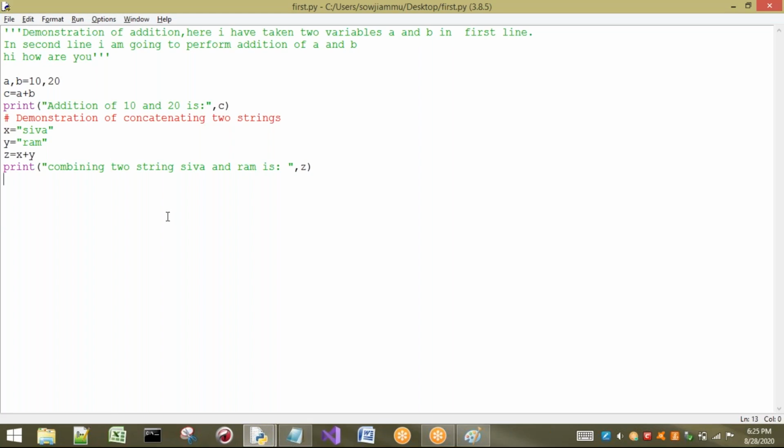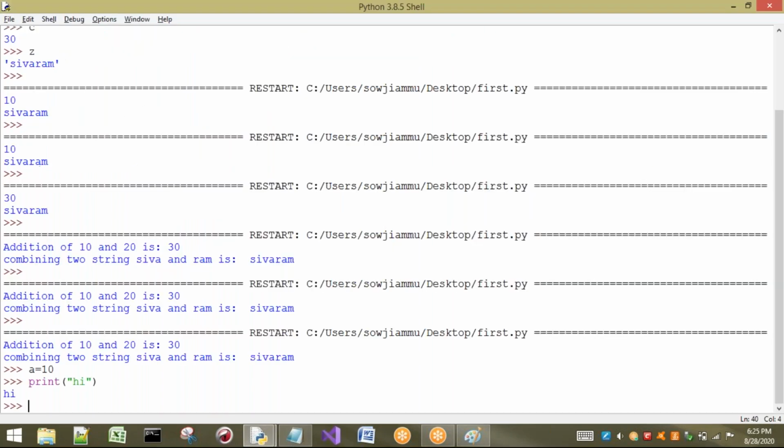Sir, if I want to write a group of statements, then we have to go for functions, or the if statement, or the for loop, or the while loop. We have to go to those statements. Okay. Yes, this is about a statement. So in our Python, generally, see here, till now what we have seen.